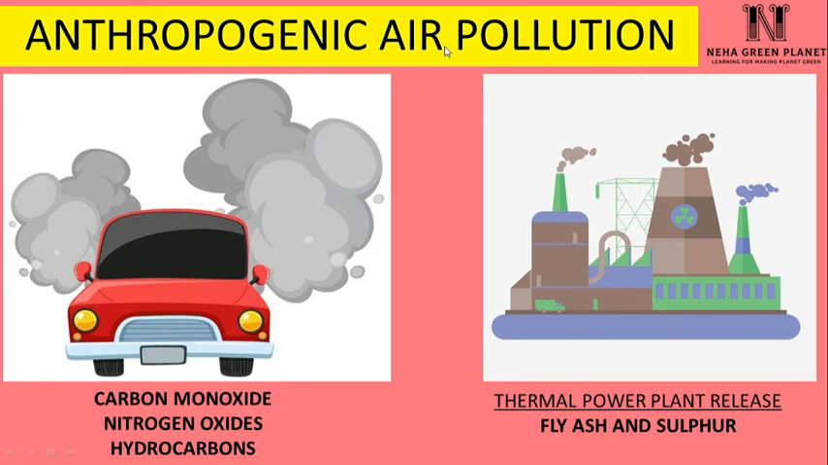Anthropogenic air pollution includes vehicular pollution, and from vehicles carbon monoxide, nitrogen oxides and hydrocarbons are released. On the other hand, there are different industries like thermal power plants or metallurgical industries which release fly ash and sulfur because they are based on burning of coal.